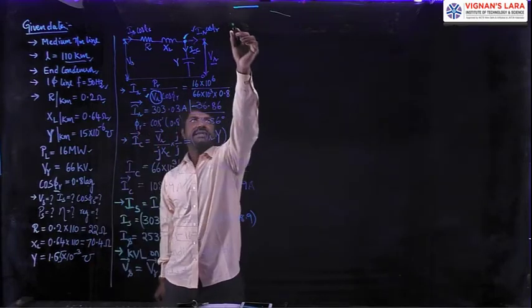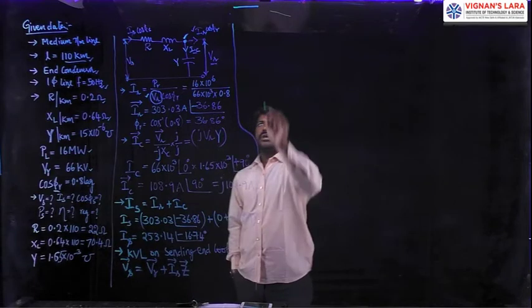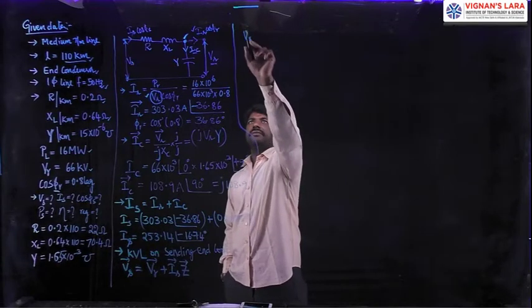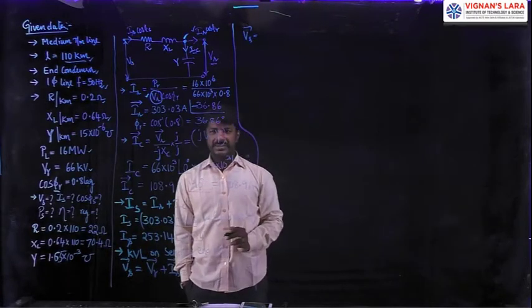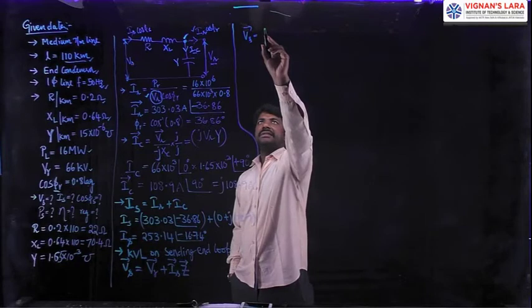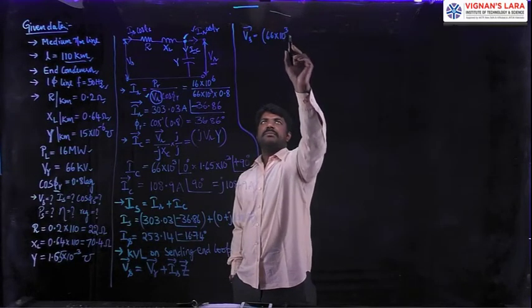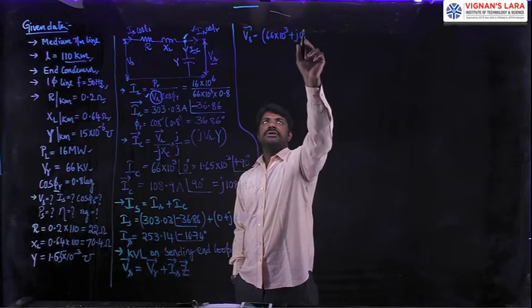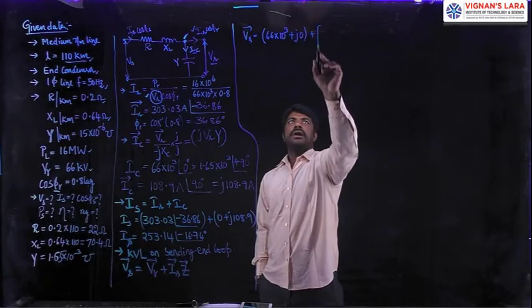Let us do the next step. Vs is equal to Vr, which was considered as the reference, 66 into 10 power 3 plus j0, 66 kV, plus the drop in the impedance.